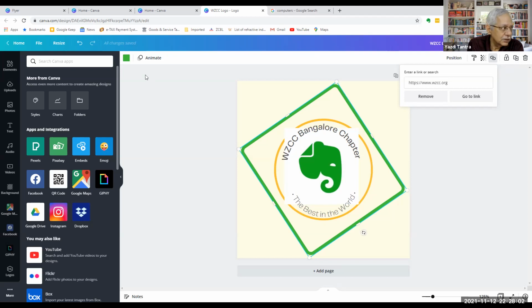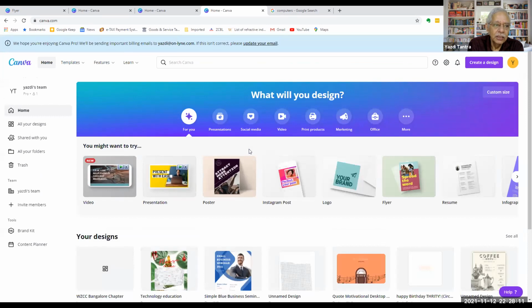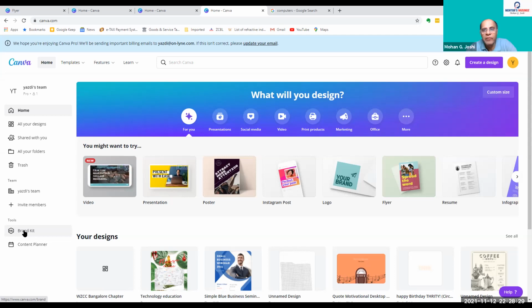In the Pro version, there is a concept of teams who can work on it. So when you go to teams, suppose you are doing it for an organization, you can say, yes, this team, and then invite members. And then there is something called a brand kit. So if you are using certain colors in your logo or on your stationery or on all your flyers, you can create an entire brand kit. So you can have your colors, you can have your logos, everything there in one place. So the entire team can use the same thing and there will be no variations. Otherwise, everybody doing his own thing can have lots and lots of variations.